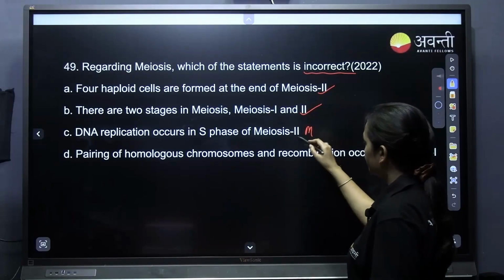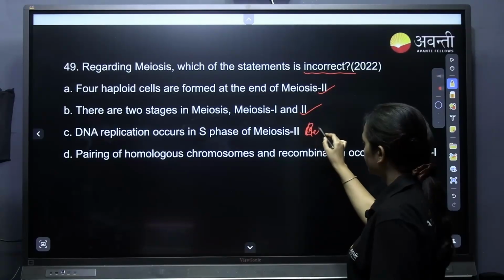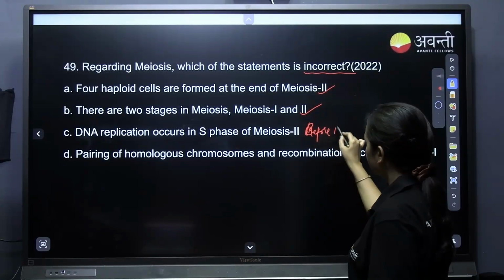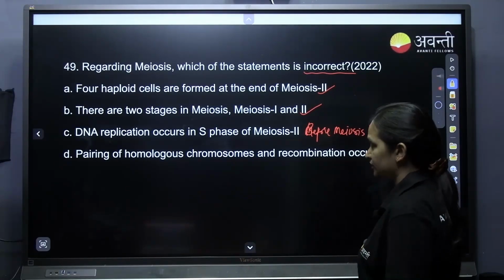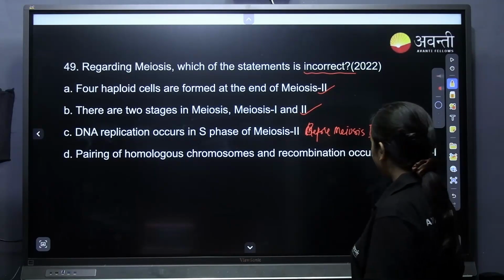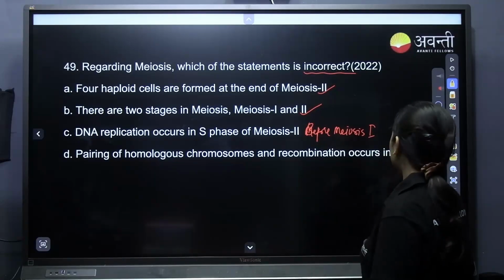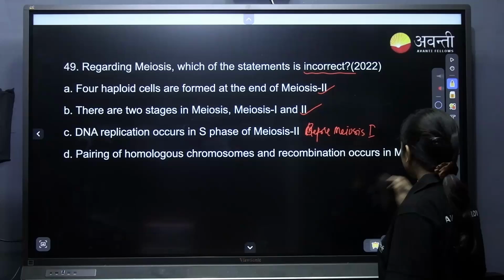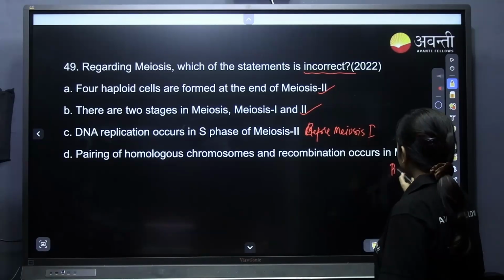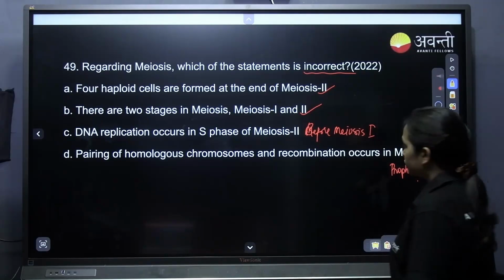Actually, before meiosis 1, the S phase happens. Pairing of homologous chromosomes and recombination occur in meiosis 1, in prophase 1, in pachytene. So this is also true.